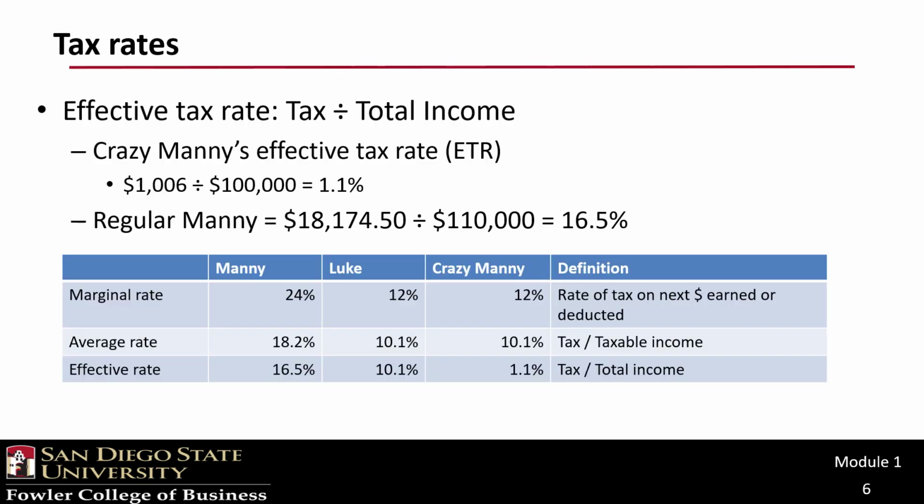To better capture Crazy Manny's situation, we use what's known as the effective tax rate. The effective tax rate is tax divided by total income, not just taxable income. Now we see that Manny's tax rate is 1.1% because he was able to characterize so much of his income at the 0% tax-exempt rate. Maybe Crazy Manny isn't so crazy after all.